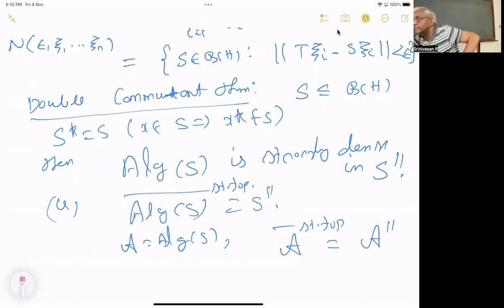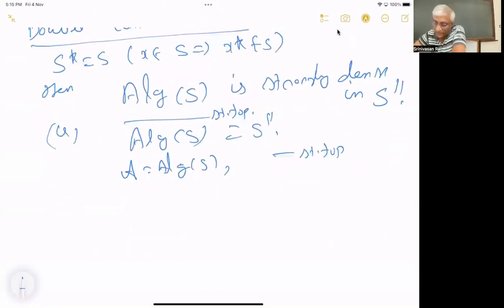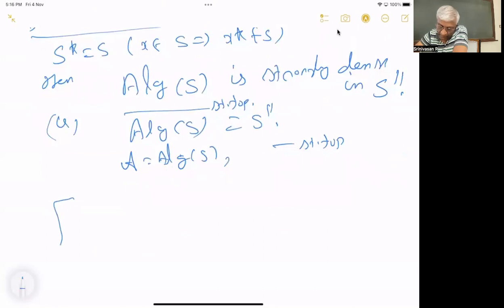Sir, last class you also mentioned you can take the closure in weak topology. Which weak topology? There is a weak topology I haven't defined. This is the weak topology we defined in the other class, given by the dual space. B of H dual will be very big, so that is not the right weak topology. B of H has another topology.